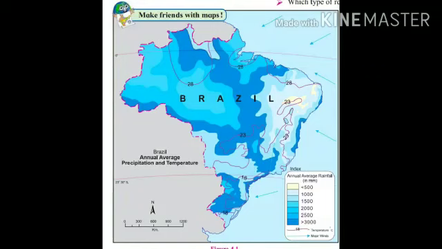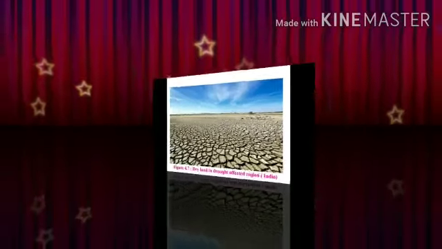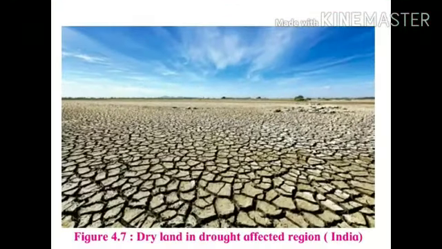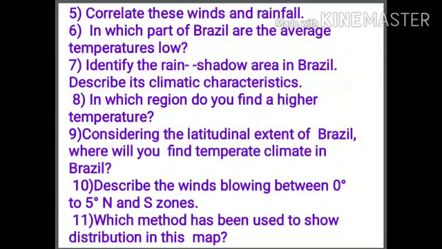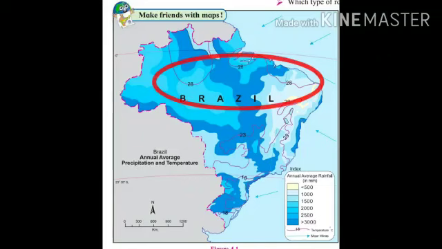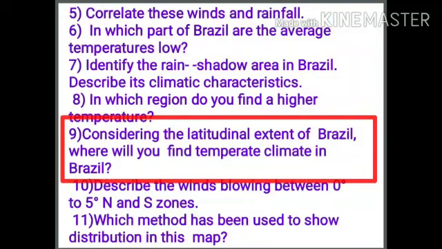Can you see the blue color patch over here? Yes. This is the place where the annual rainfall is less than 500 mm. This is the northeastern part of the Brazilian highland. This is the rain shadow zone, also known as the drought quadrilateral. See the next question. In which region do you find a higher temperature? In the map you can find that near the equator the temperature is very high, that is 28 degrees Celsius.